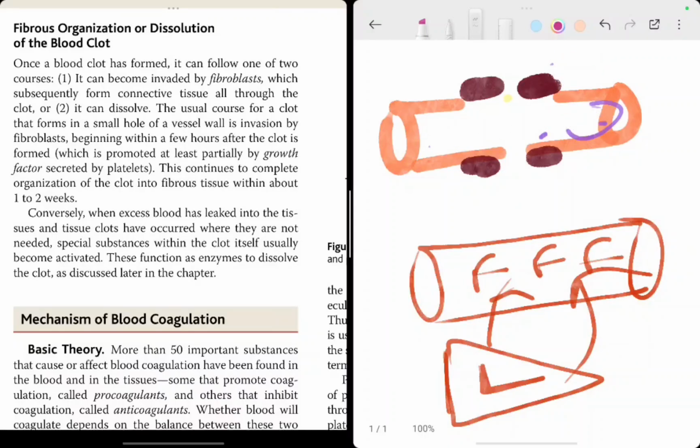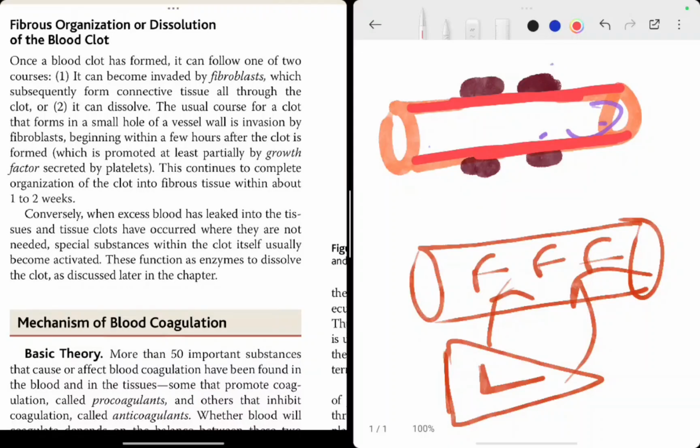It will dissolve, and a normal blood vessel is formed like this. This is the first thing. Or second, there is a formation of fibrous tissue over that clot. These are the two ways. That's how a clot further contributes. So let's see the paragraph.